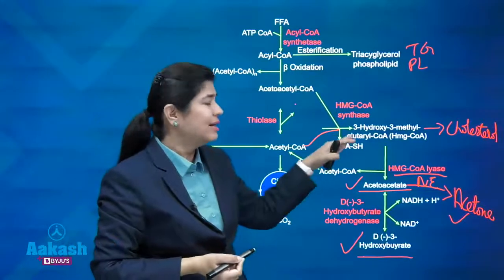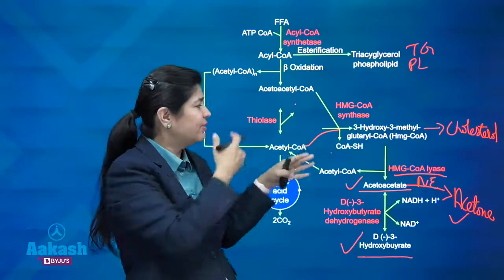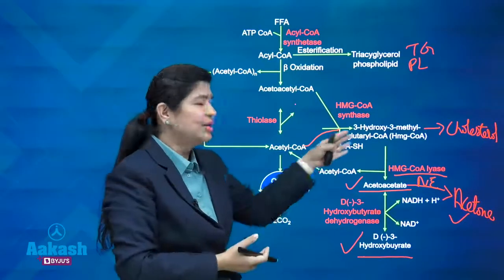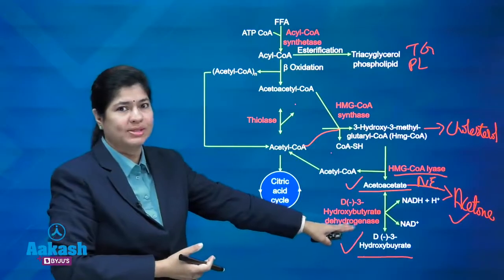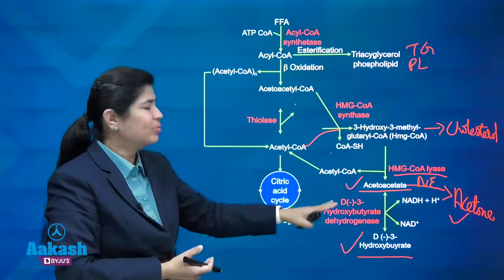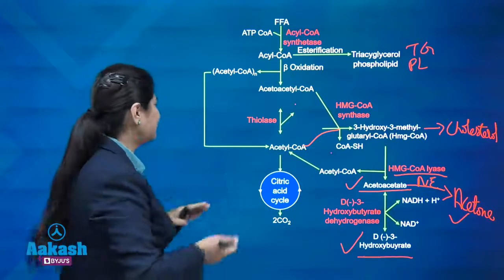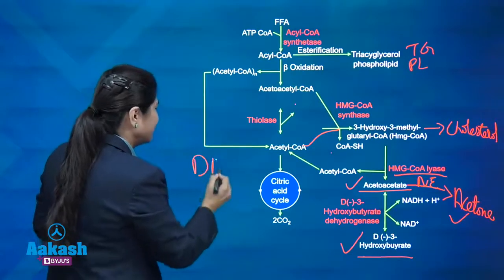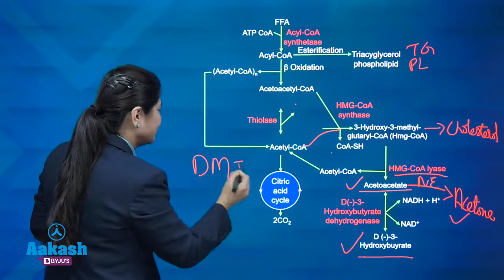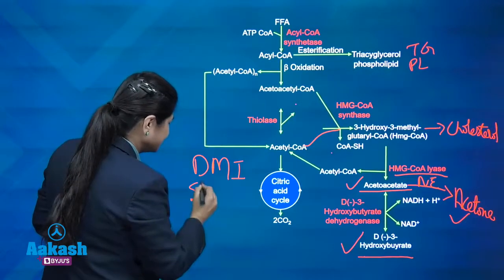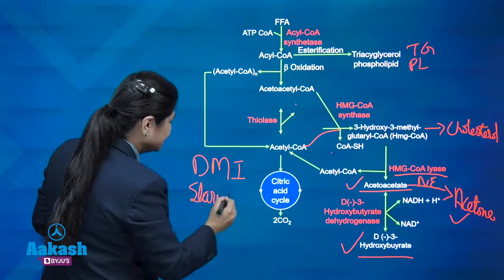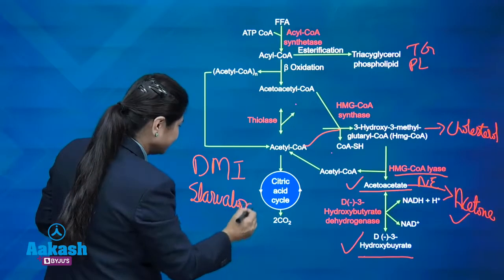But here in cases of diabetes with this pathway, it goes for the formation of ketone bodies, right. And ketone bodies, that is why, are maximum in case of diabetes mellitus type 1 and in starvation. This is another fact you need to always remember.